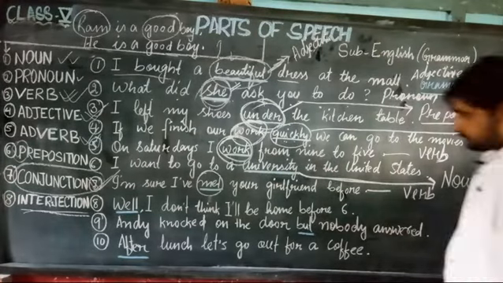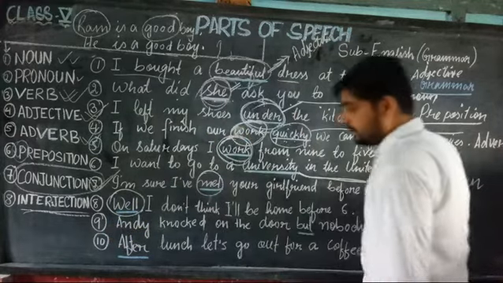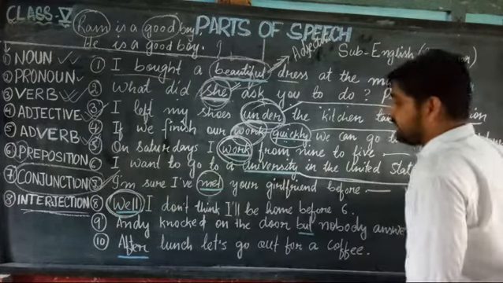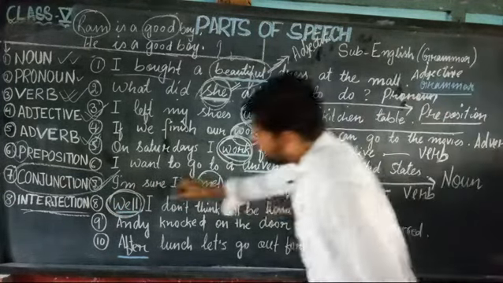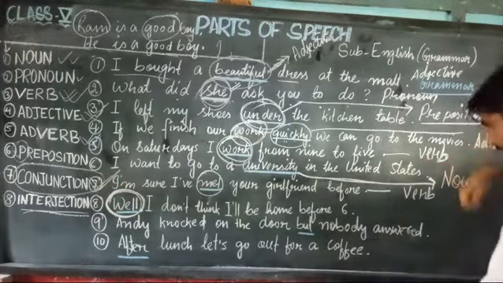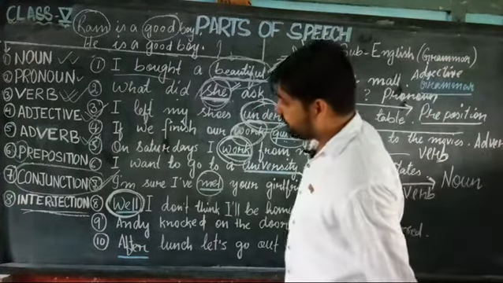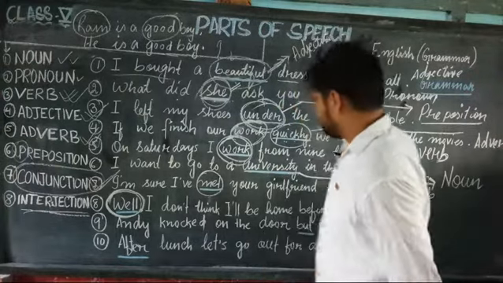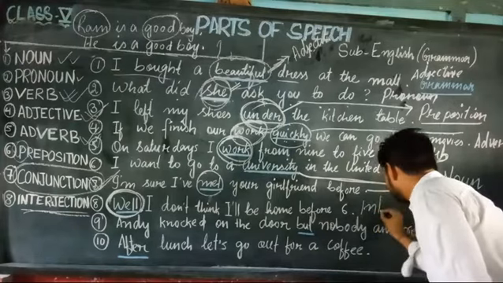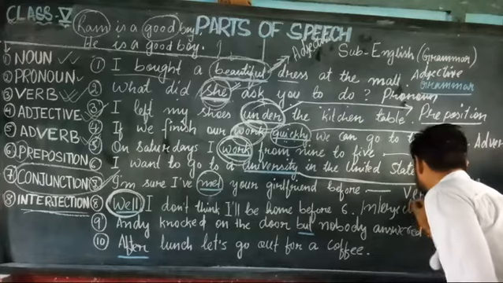Well, I don't think I will be home before 6. So the word "well" here, what? It gives one feelings, emotions. Okay, so when something gives emotions, then for this type of words, in which parts of speech does it come? What did I say? Interjection, right? Interjection, you can write.